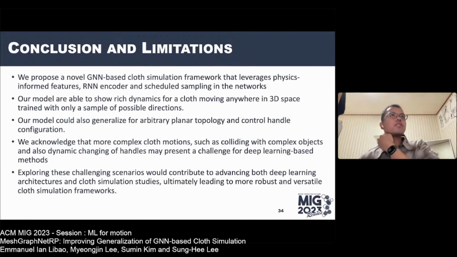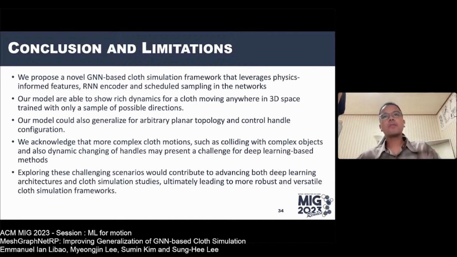So, in conclusion, we propose a novel GNN-based cloth simulation framework that leverages physics-informed features, an RNN encoder, and scheduled sampling in the networks. Our model is able to show rich dynamics for a cloth moving anywhere in 3D space, trained with only a sample of possible directions. Our model could also generalize to arbitrary planar topologies and control handle configurations.